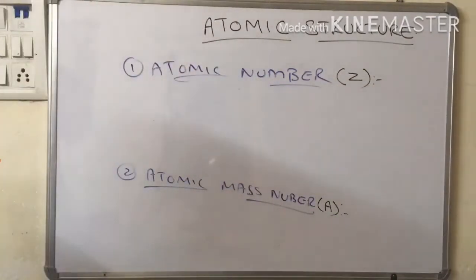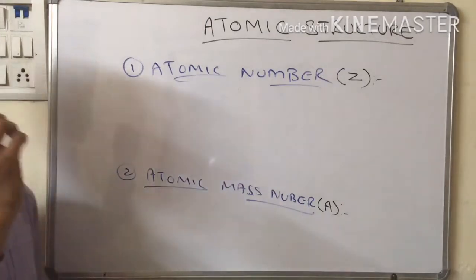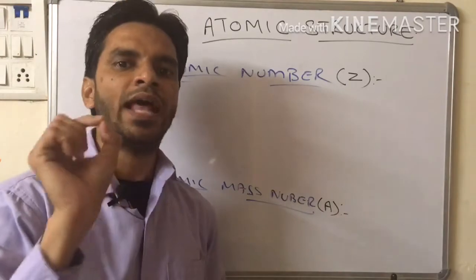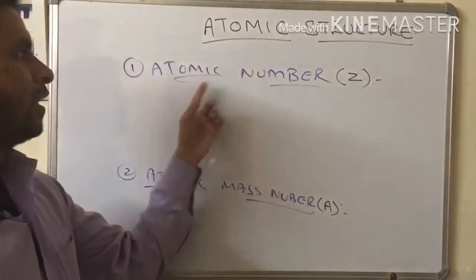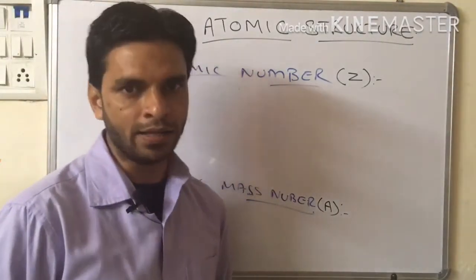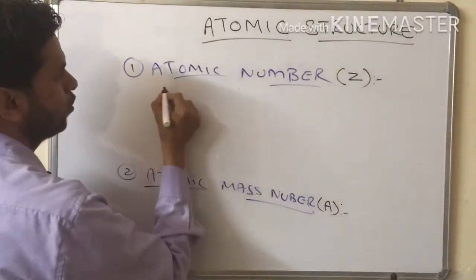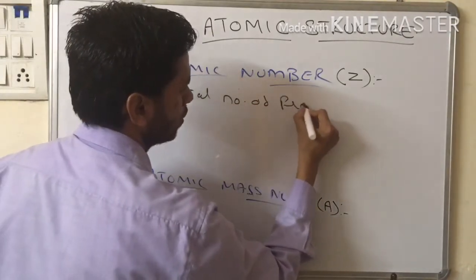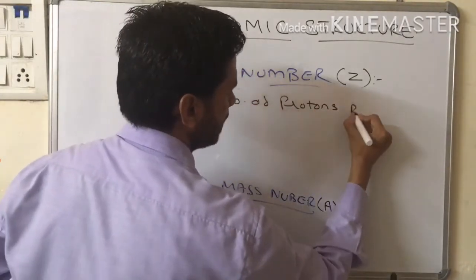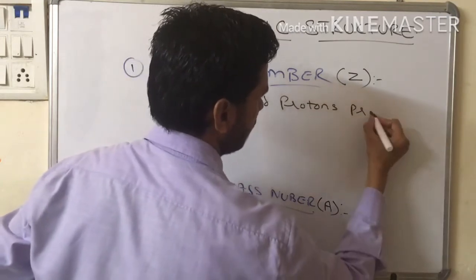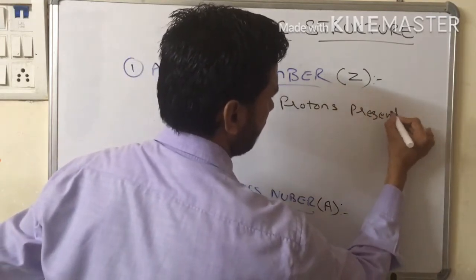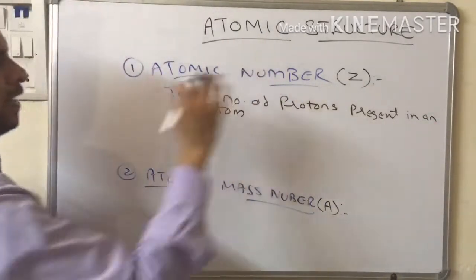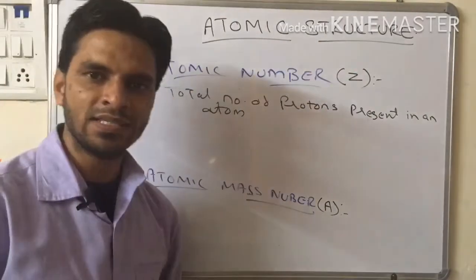Okay. Now, what is atomic number? Total number of protons present in an atom makes the atomic number of that particular atom. So what is atomic number? Total number of protons present in an atom is called atomic number, and it is represented by Z.